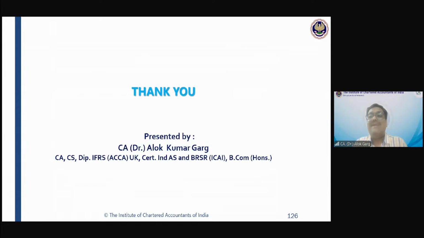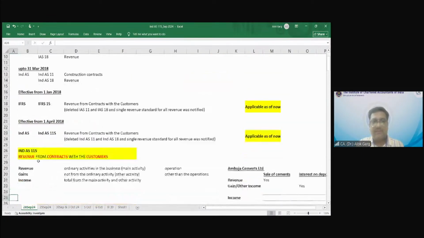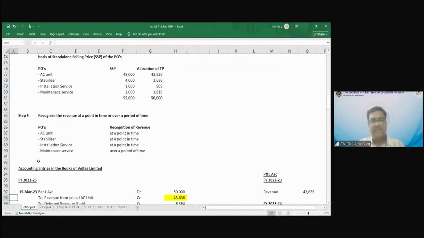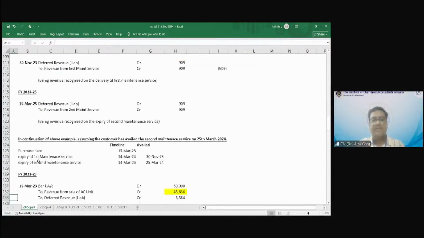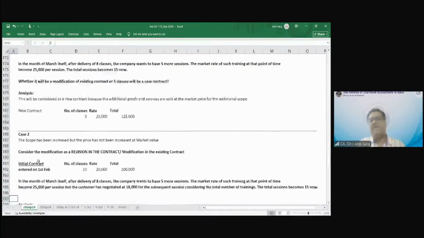But the detailed classes are important because you can see my Excel file which I'm using. In the detailed classes, for every concept I have given a small example, accounting entries, examples and calculations for every aspect, right?